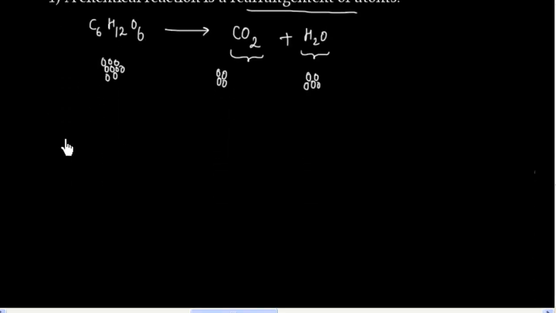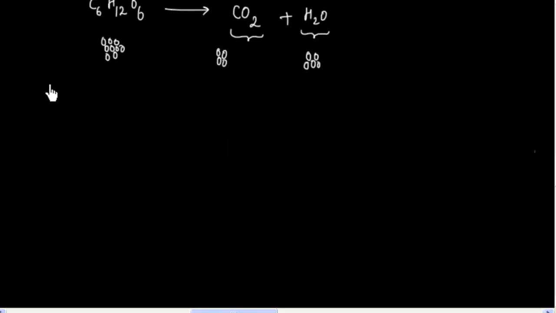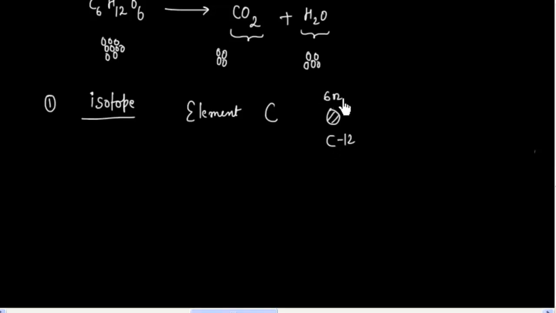Dalton's atomic theory in today's world is not 100% correct. First, that atoms of all elements are identical is not correct. We have the case of isotopes. If you take the element carbon, all atoms are not identical. Some atoms have 6 neutrons and 6 protons, that is carbon 12.